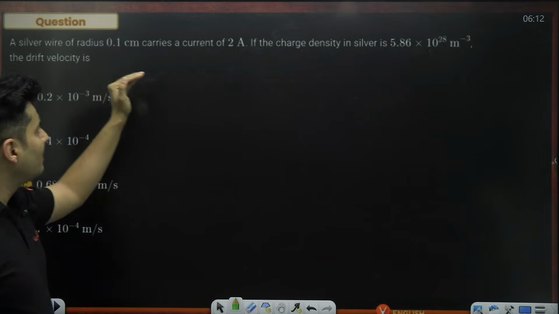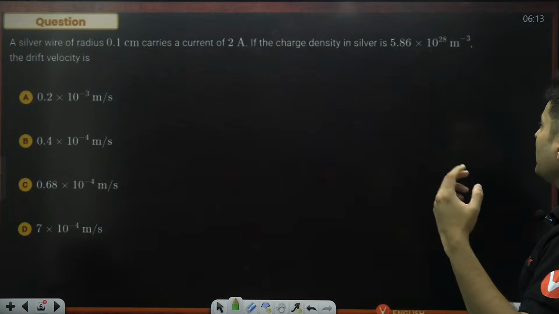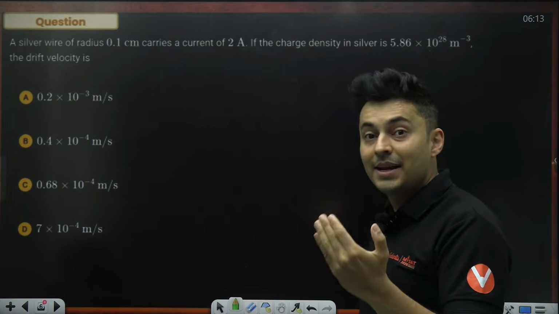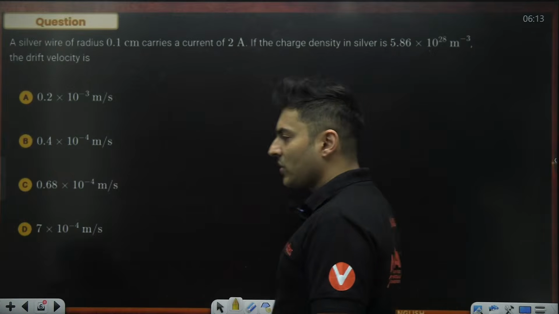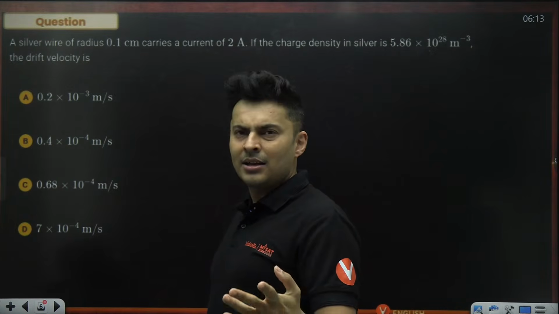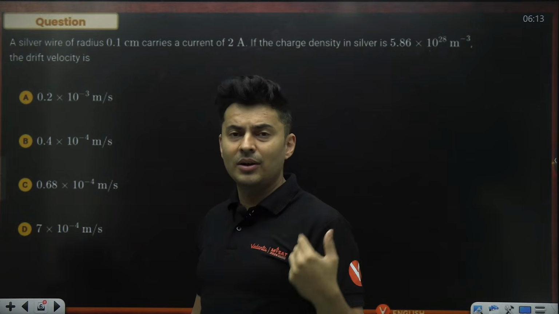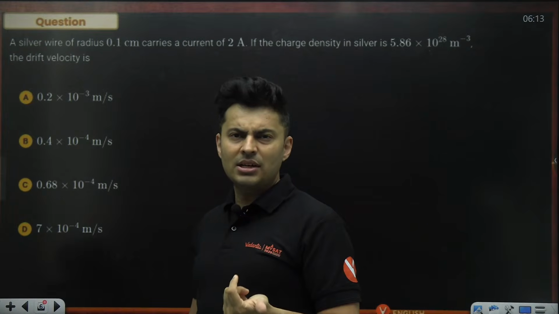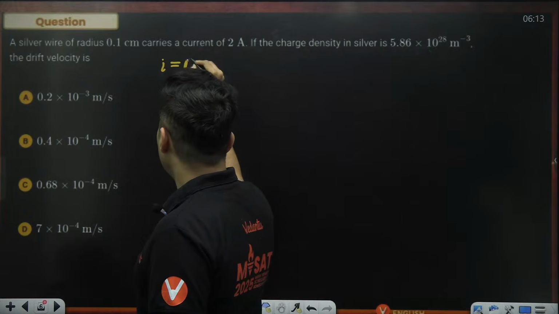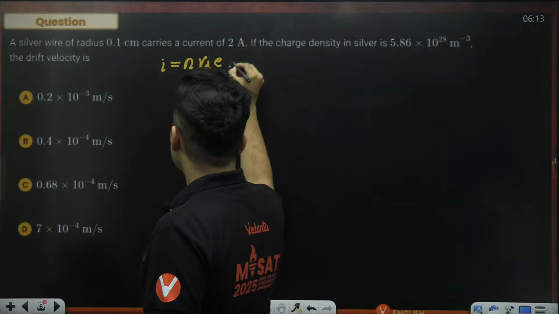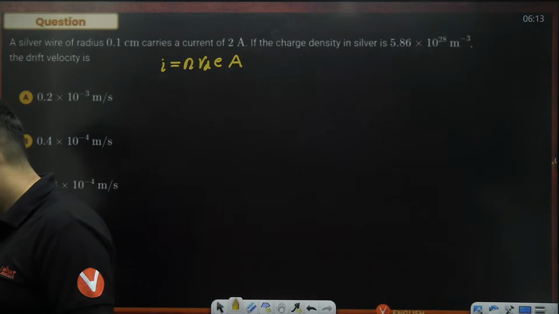Next one: a silver wire of some radius and some current has a charge density of so and so. What is the drift velocity? I remember a formula: drift velocity, current, area. There are multiple formulas, like eE by m into tau, which is the relaxation time. But relaxation time is not given. So we can use current is equal to nevA. Current is equal to nevA. Remember this?